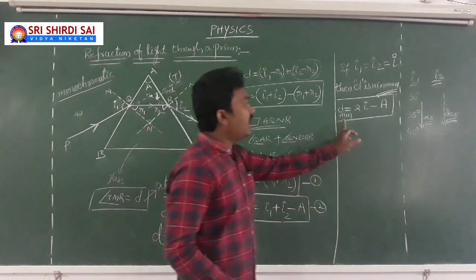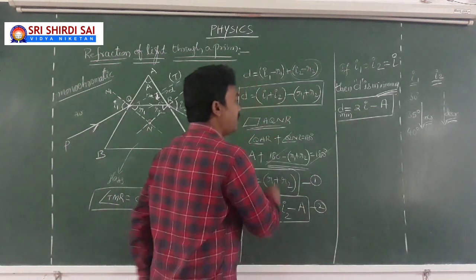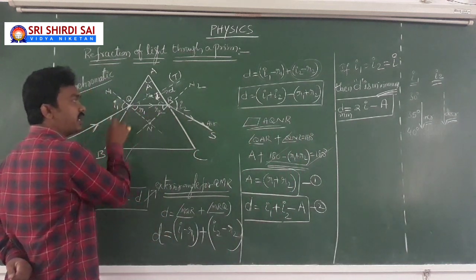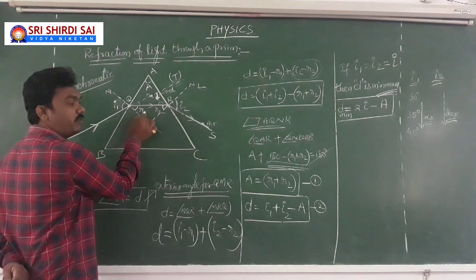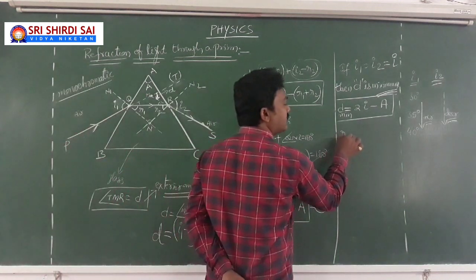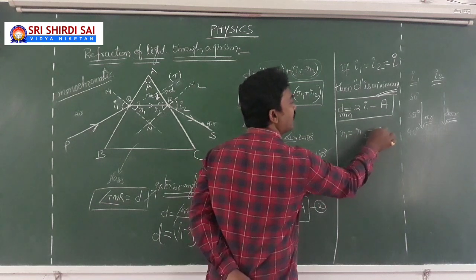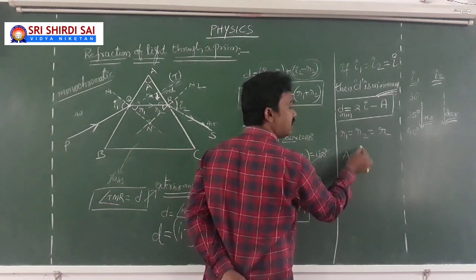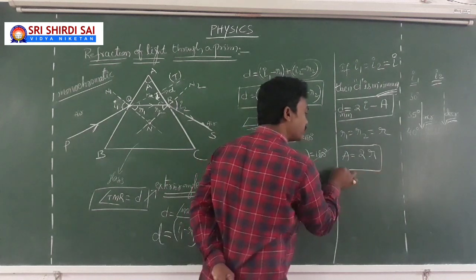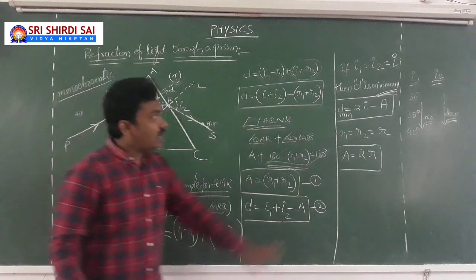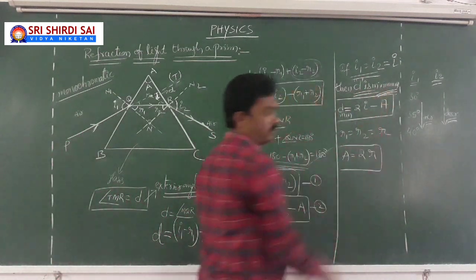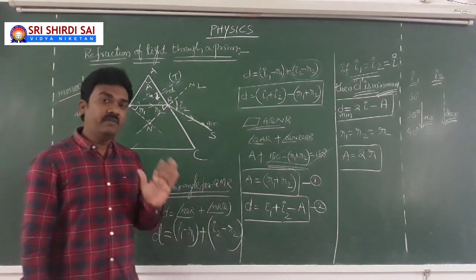With I1 equal to I2, R1 will be equal to R2, so let me take it as R. Then the angle of prism A is equal to R1 plus R2, so A is equal to 2R. These are all the points only at the minimum deviation condition. I repeat the word: minimum deviation.